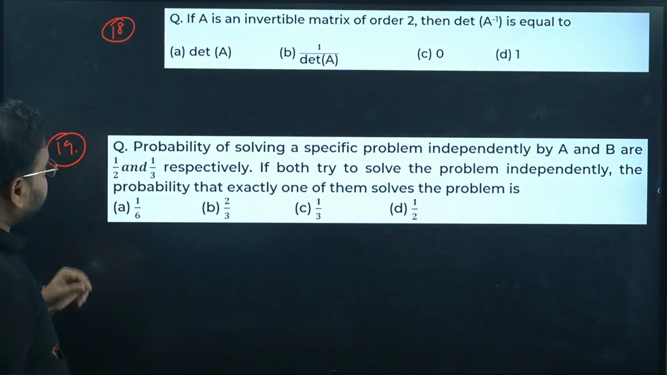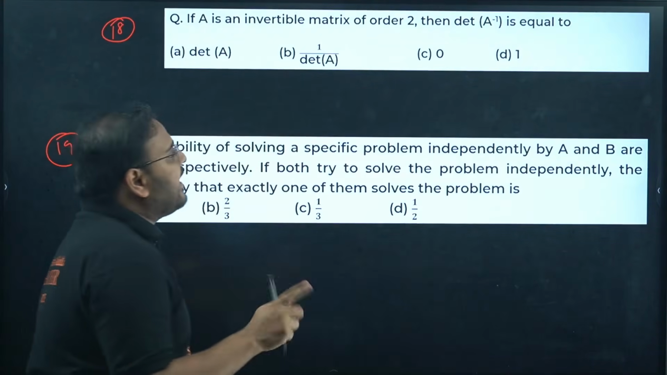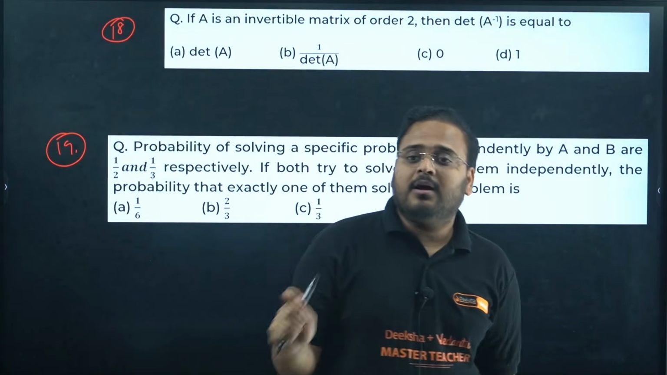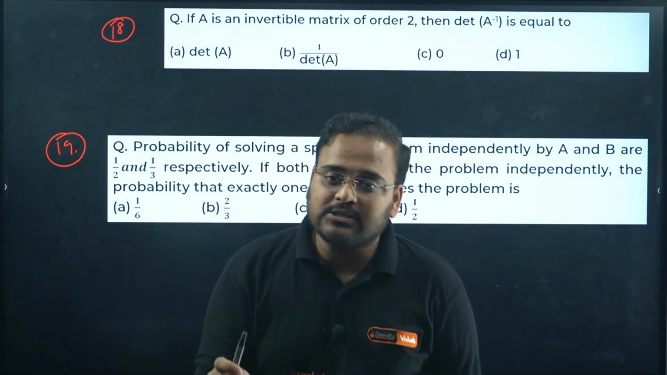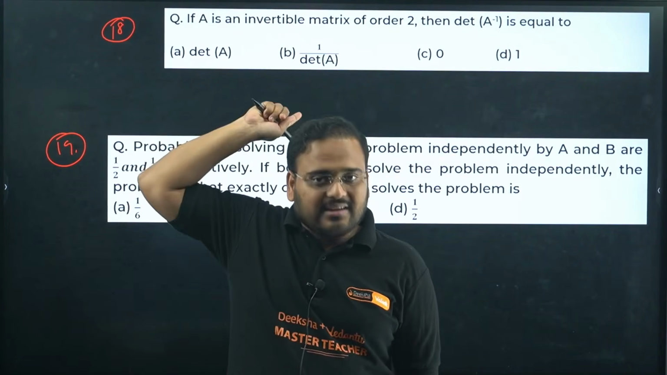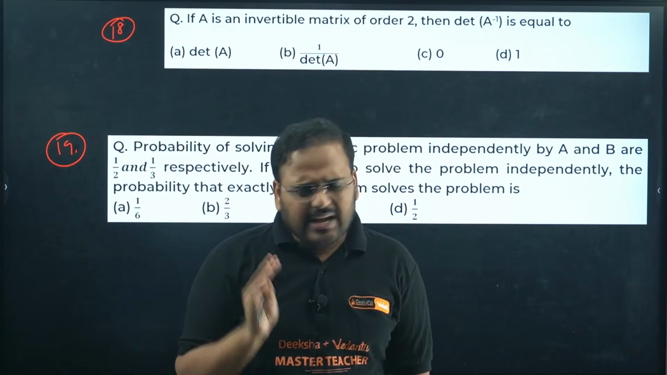If A is an invertible matrix of order 2, then the determinant of A inverse is what? A property-based question. So I keep reminding you of the importance of formulas and basic concepts, the importance of the NCERT summary, is that you get the right to score full marks in MCQs. You don't take me seriously.